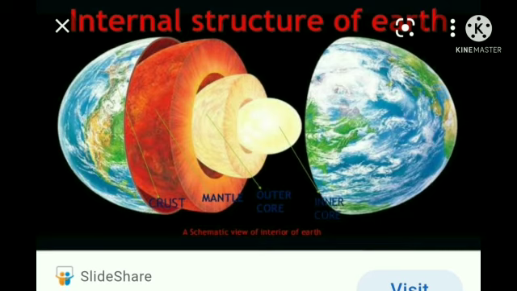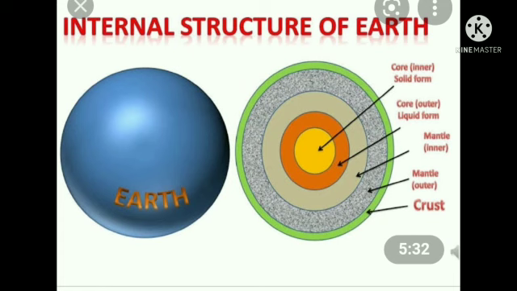This is because the inner core depth is 5100 to 6376 kilometers. And why is it called this? It is made up of hard substances like gold. Okay children? Okay, these are the information related to our earth.